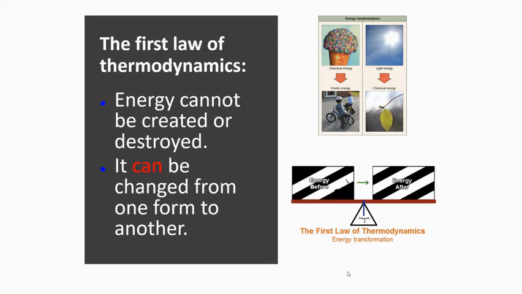The first law of thermodynamics, of course, is that energy cannot be created or destroyed. It can only change form. So we're looking at chemical energy that can be changed to kinetic energy. That's what animals do. Plants change light energy into chemical energy. So the animals are able to get the chemical energy from the plants by eating them. That's one way it changes form.